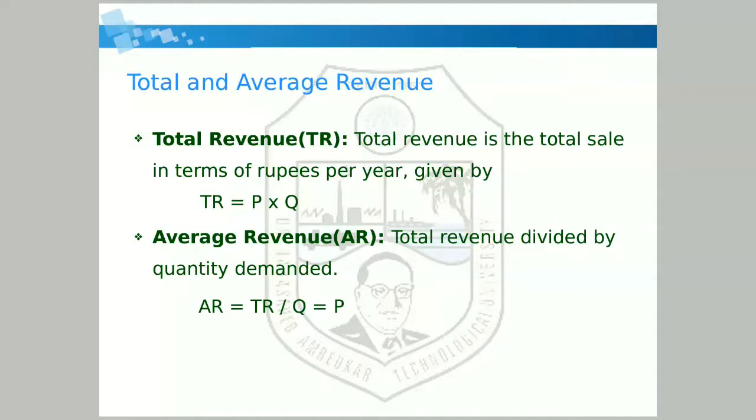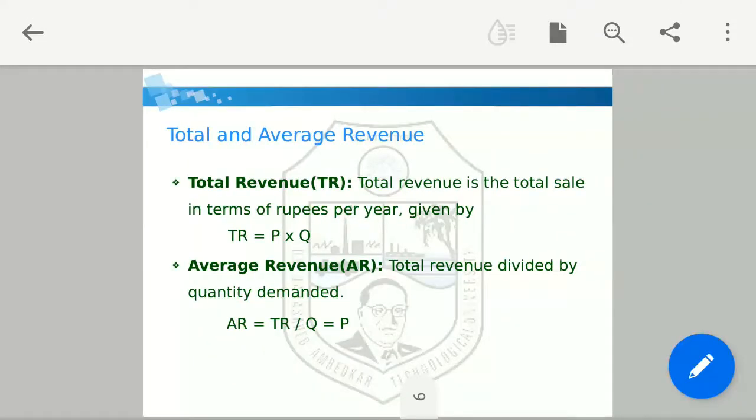What is average revenue? Total revenue divided by quantity demanded is known as the average revenue. Now from total revenue, you can calculate the value of P. If total revenue equals price into total sale, then P equals TR divided by Q. Average revenue is also total revenue divided by quantity demanded, which is equal to P. So average revenue is equal to price.